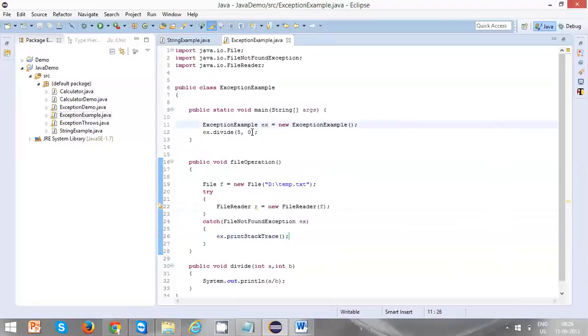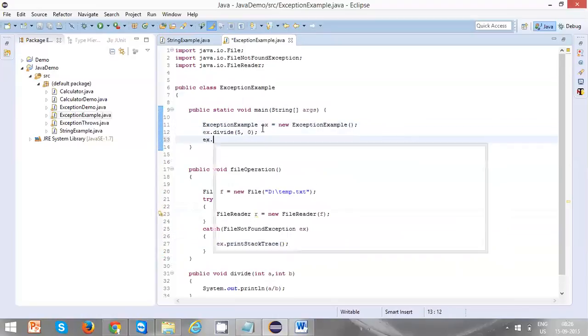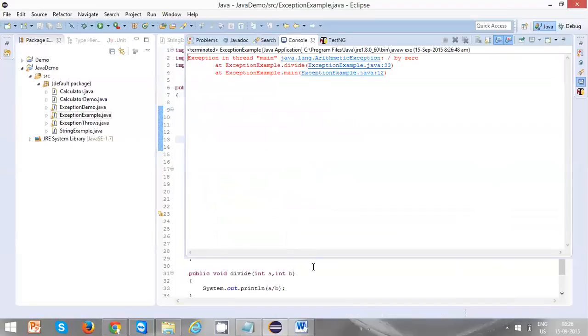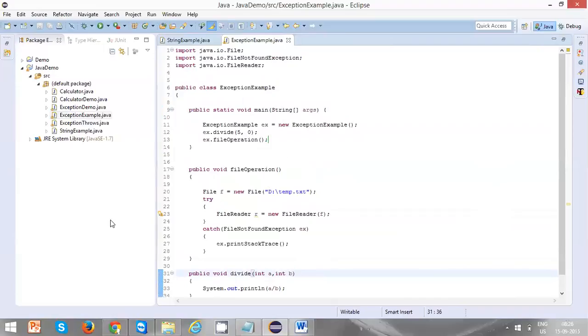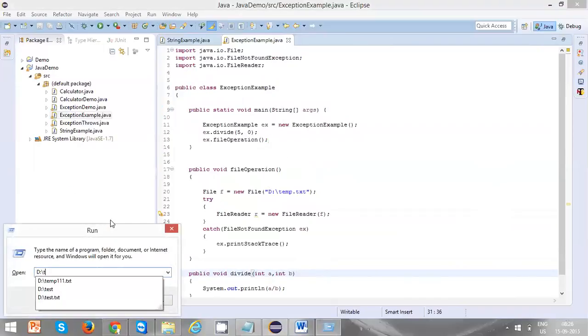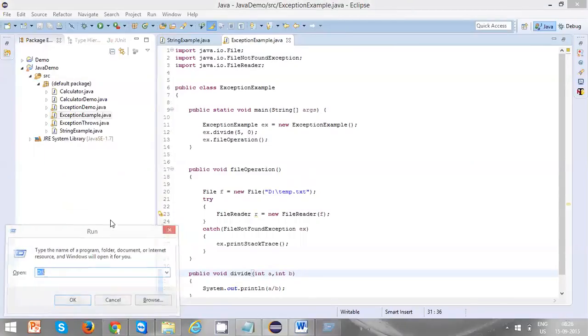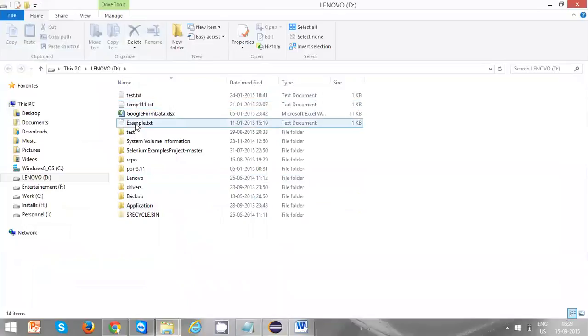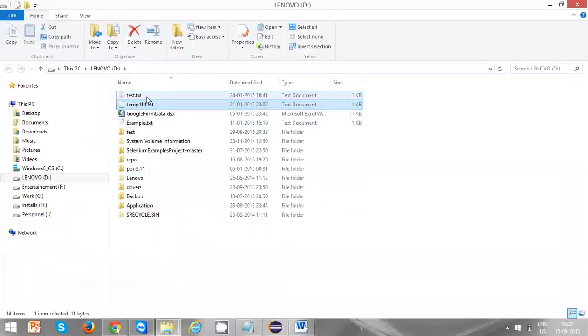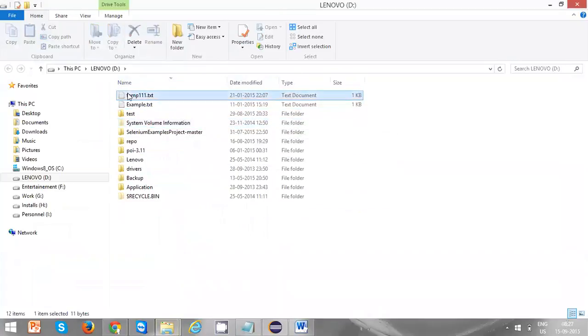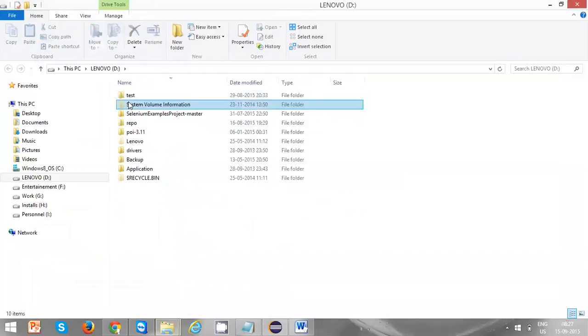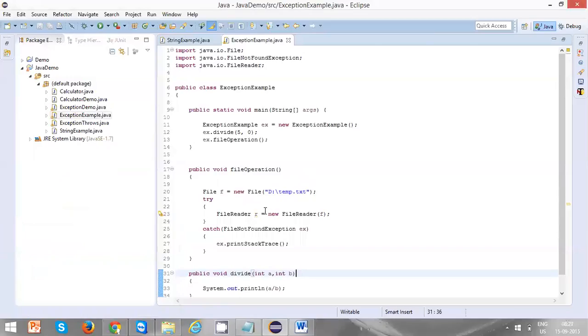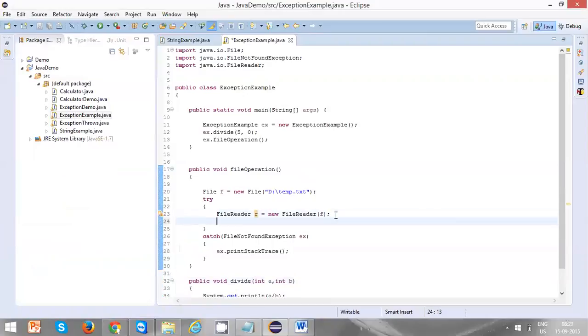Let's run this one now. Start file operation. Okay, so let's try to read something.